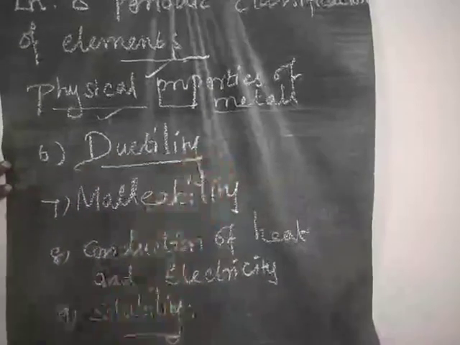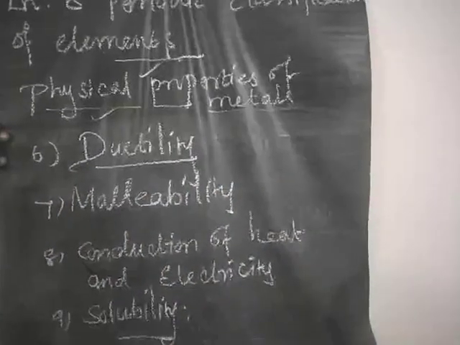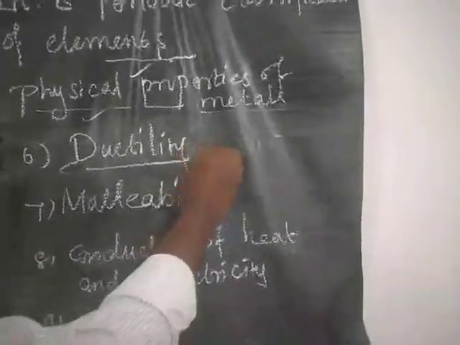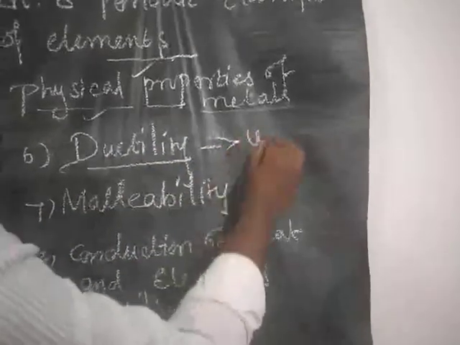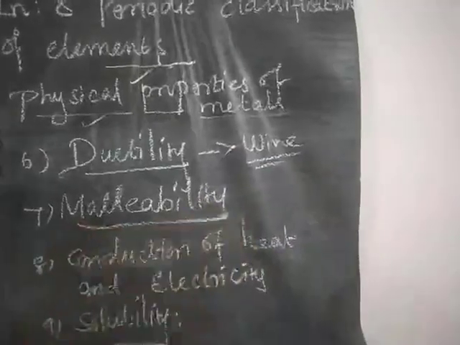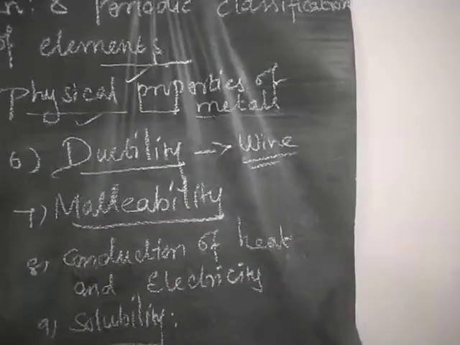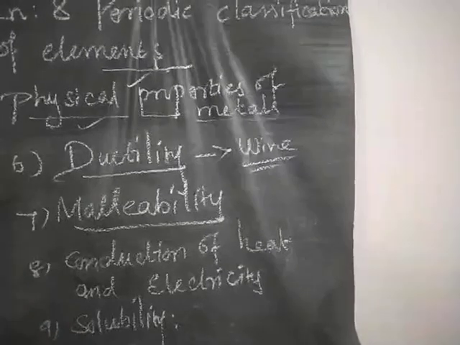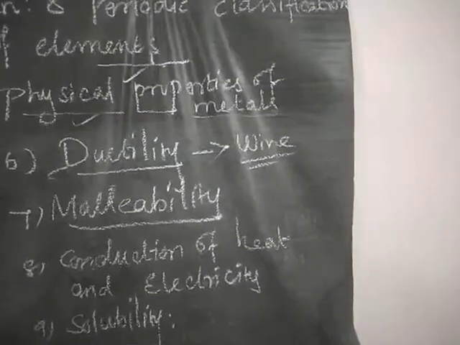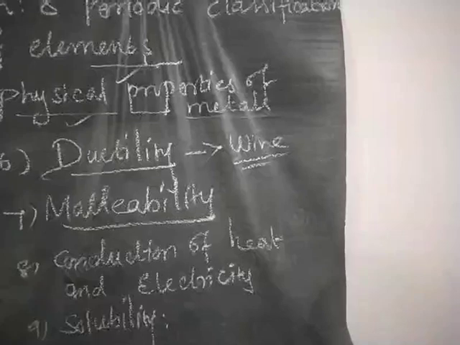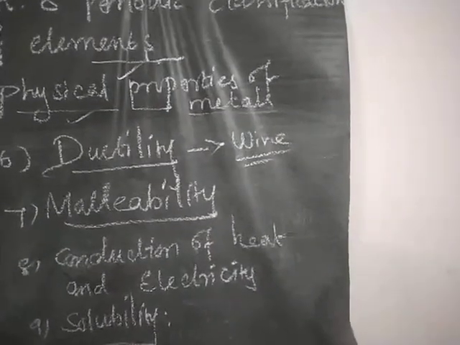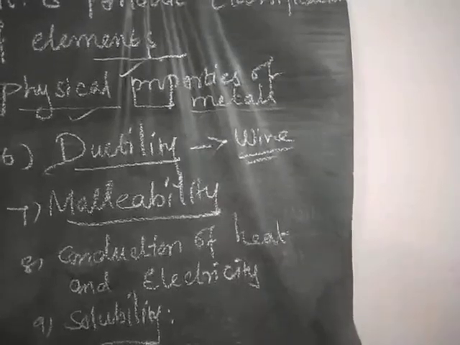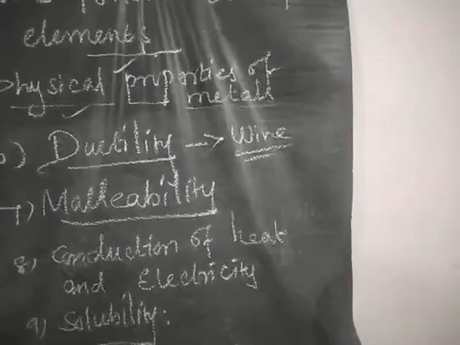What is meant by ductility? Usually metals show ductile nature, so we are able to draw them thin like wire, to convert them into wire shape. Malleability means we are able to beat them into thin layers. Metals are usually malleable; they can be beaten into thin sheets without cracking.